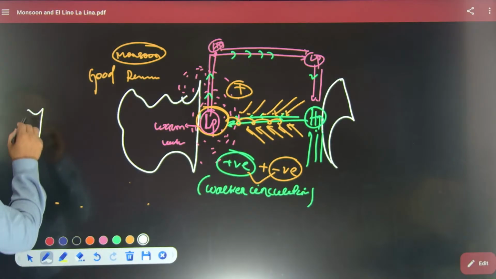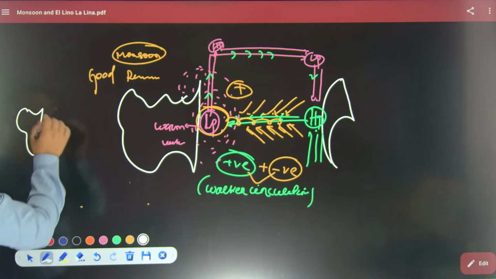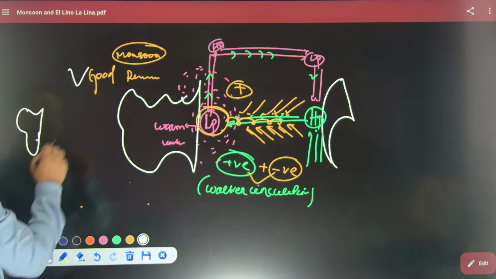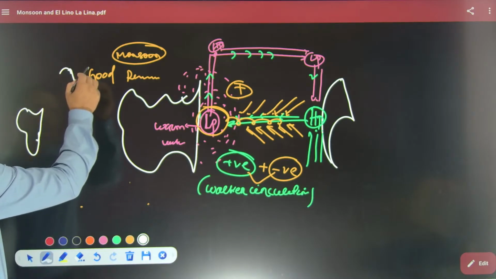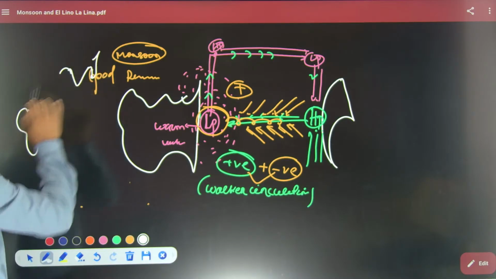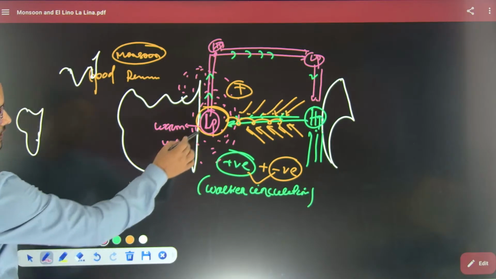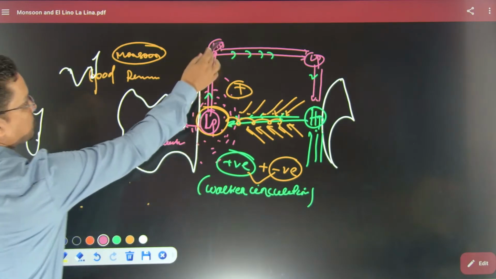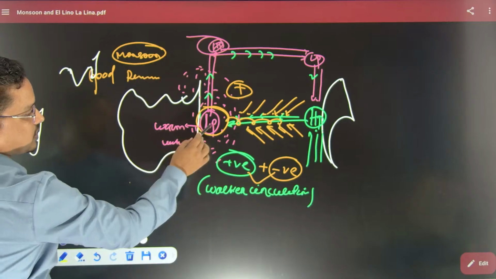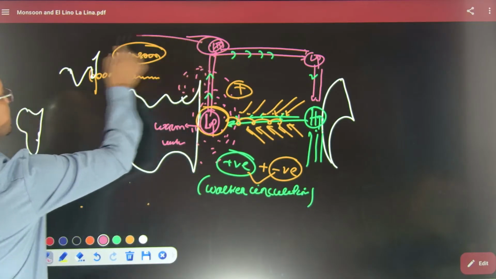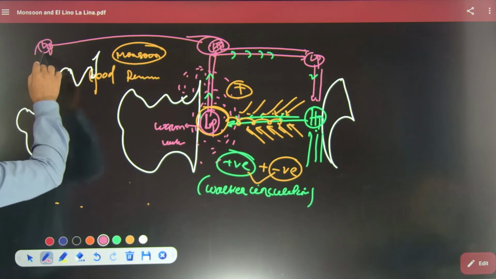Now let's say here is your Africa, and here is your India. If this region is high pressure in the upper atmosphere and the region below is low pressure, then the air will descend.